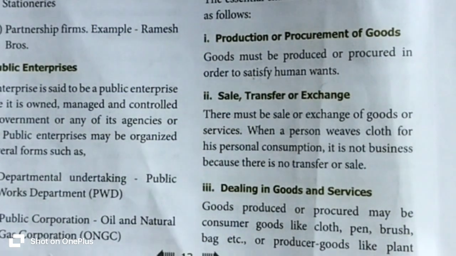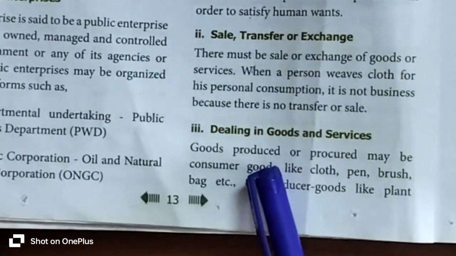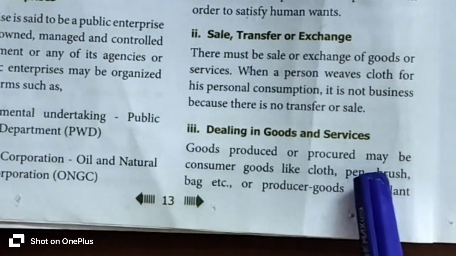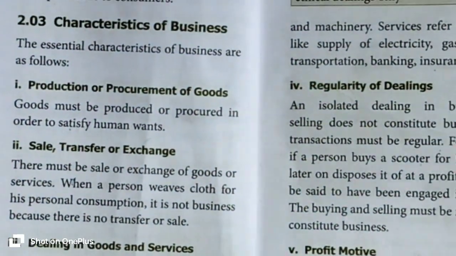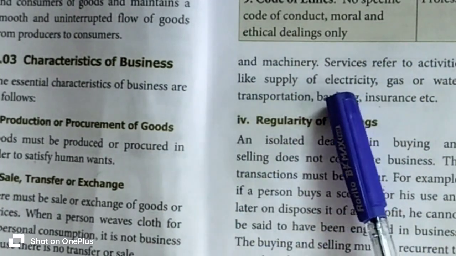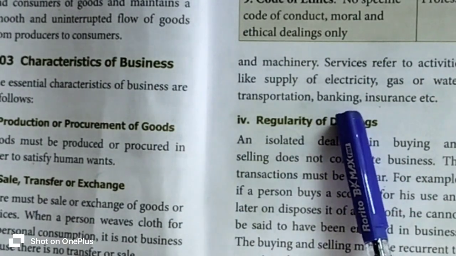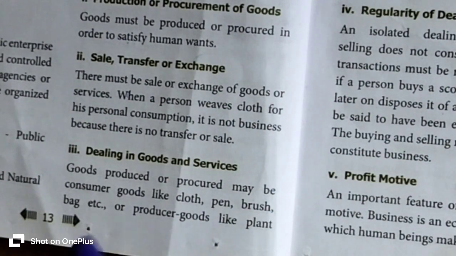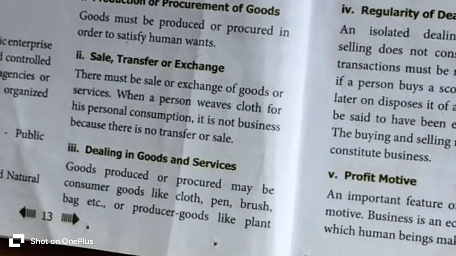The third characteristic is dealing in goods and services. Goods produced or procured may be consumer goods like cloth, pen, brush, bag, etc., or producer goods like plant and machinery. Services refer to activities like supply of electricity, gas or water, transportation, banking, insurance, etc. What is meant by dealing in goods and services?